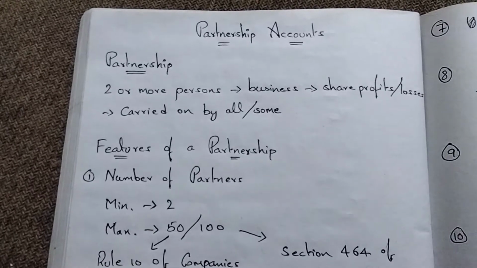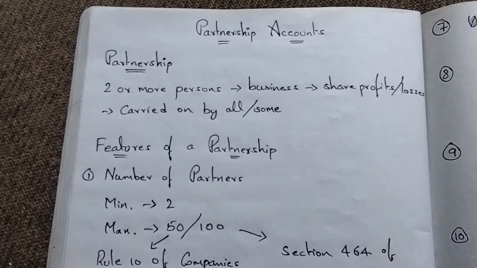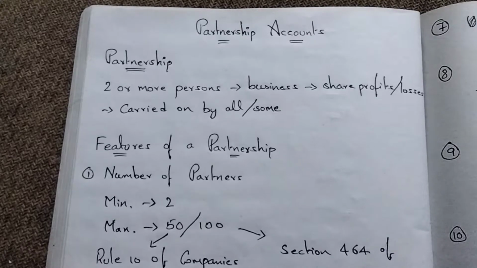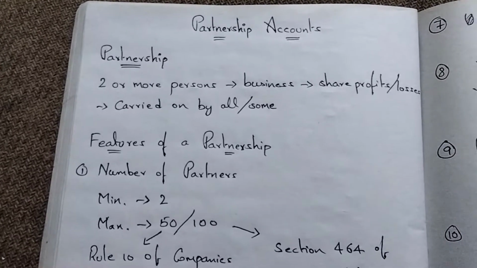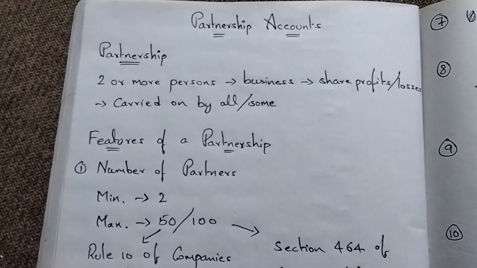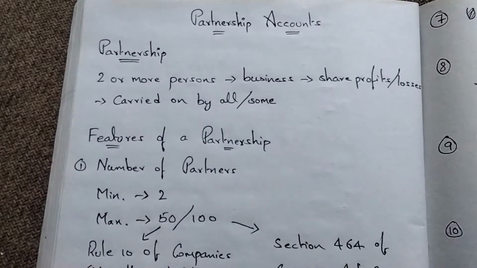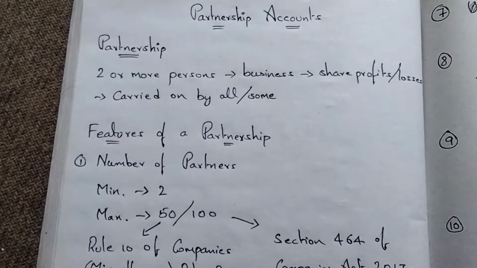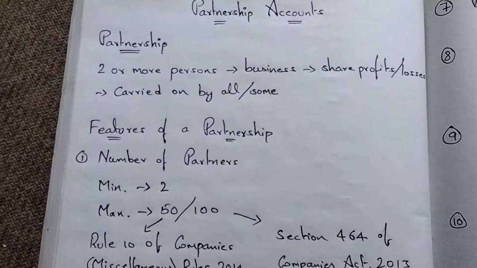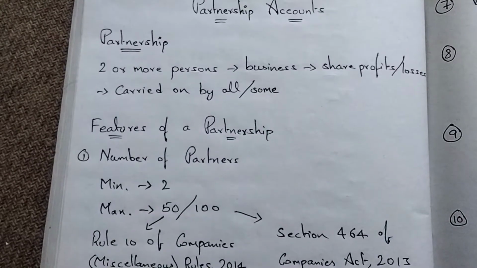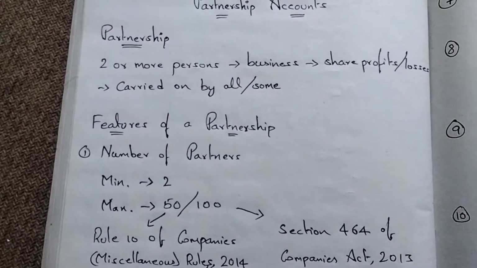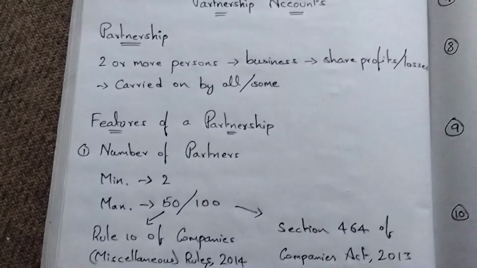Easy exit. A partner can easily exit from the partnership firm through a formal letter. It can be easily dissolved. More persons, more capital. Whereas in a sole proprietorship there will be only one person, the capital will also be less. In case of a firm, the capital will be more because of more partners.